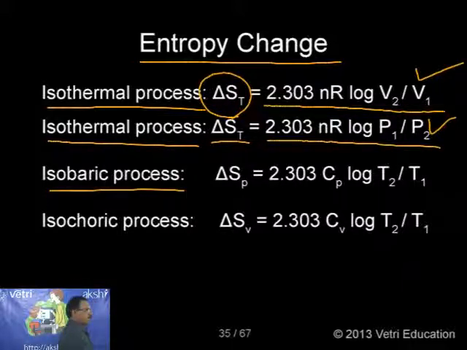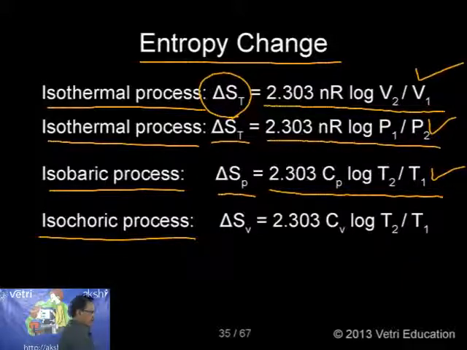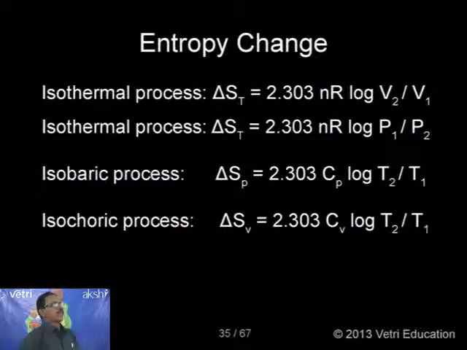For an isobaric process, delta S is equal to 2.303 Cp log T2 by T1. And for an isochoric process, the corresponding delta S is equal to 2.303 Cv log T2 by T1. This is just in case any problem is asked. If you know the values, you can simply substitute and calculate delta S. I am giving this just from the problem point of view.